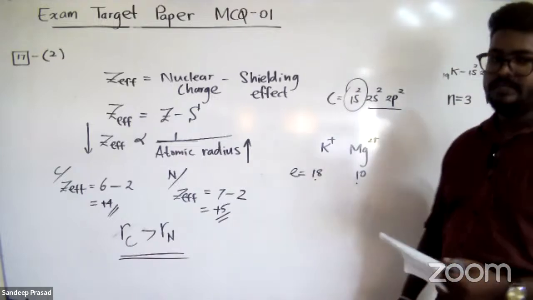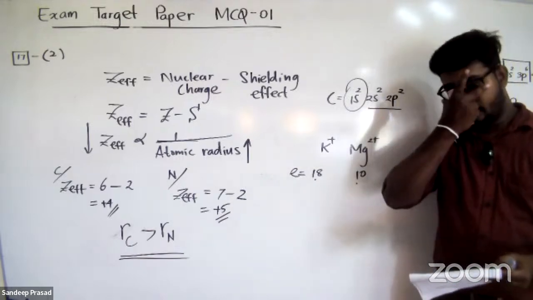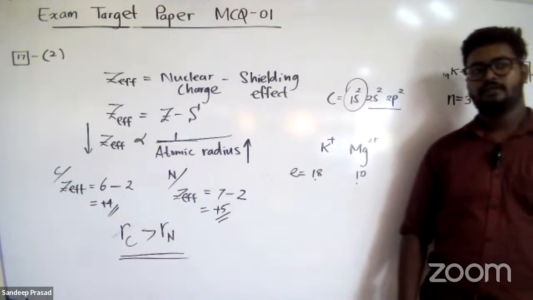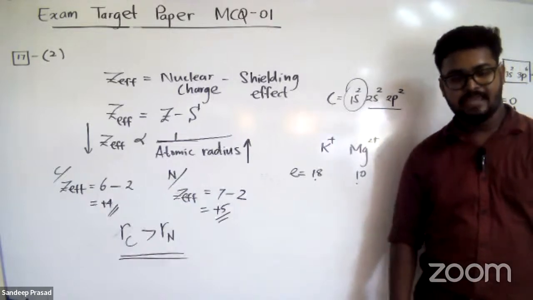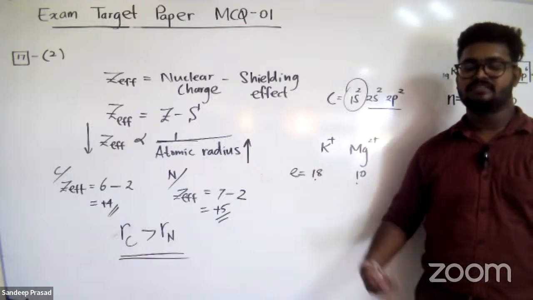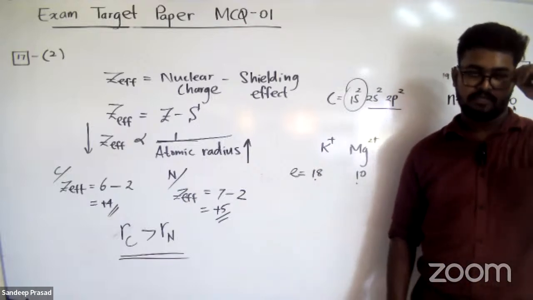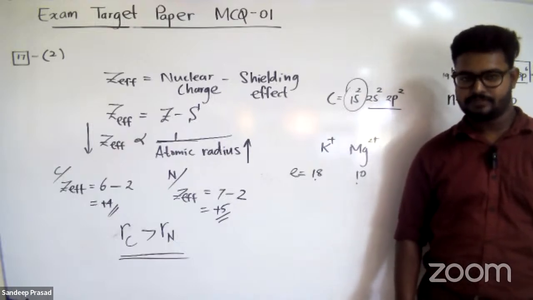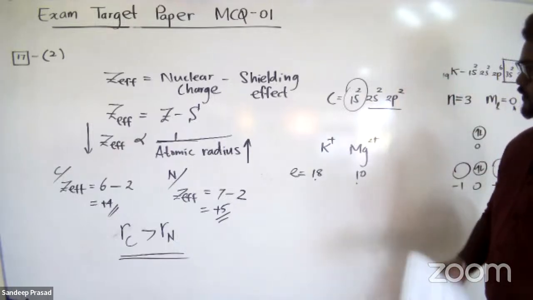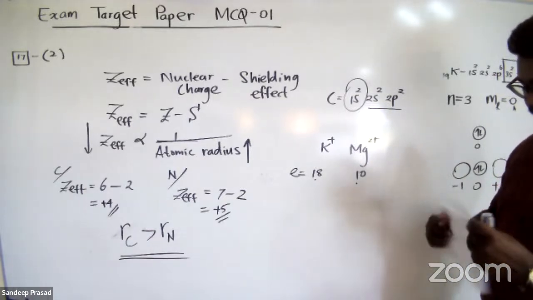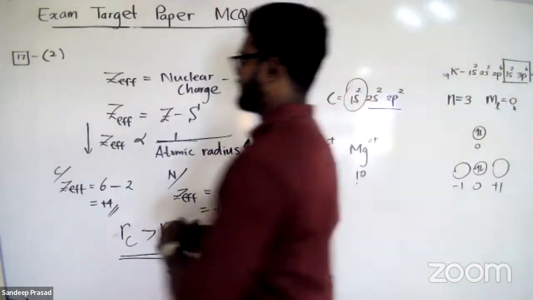Electron gain energy of carbon is negative. Yes, most electron gain energies are negative, except nitrogen, beryllium, and magnesium. Their electron gain energy values are positive because of their stable configurations, right? But most of the elements have negative electron gain energy values. So they are asking for the incorrect statement here, and the incorrect statement is number 4. Question number 18, answer is number 4.